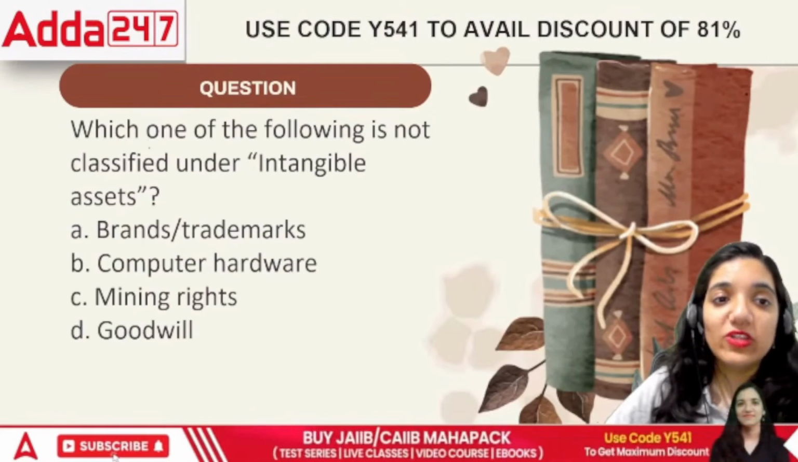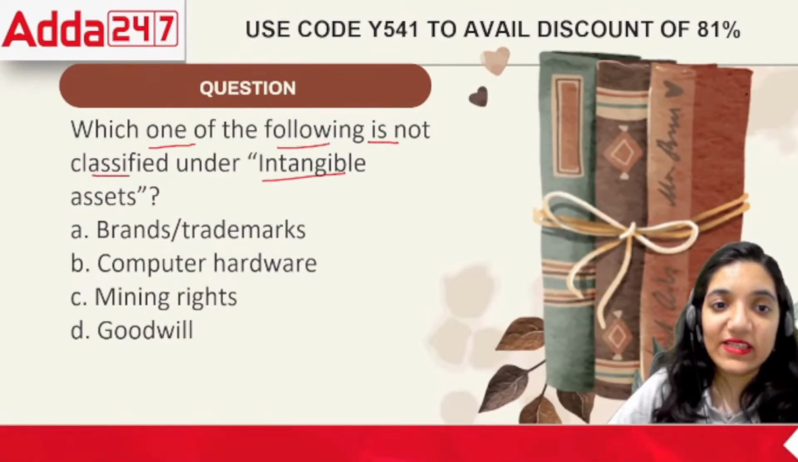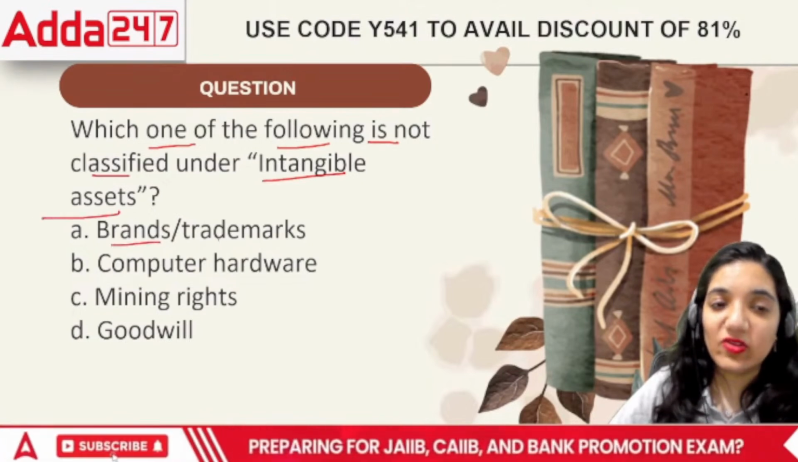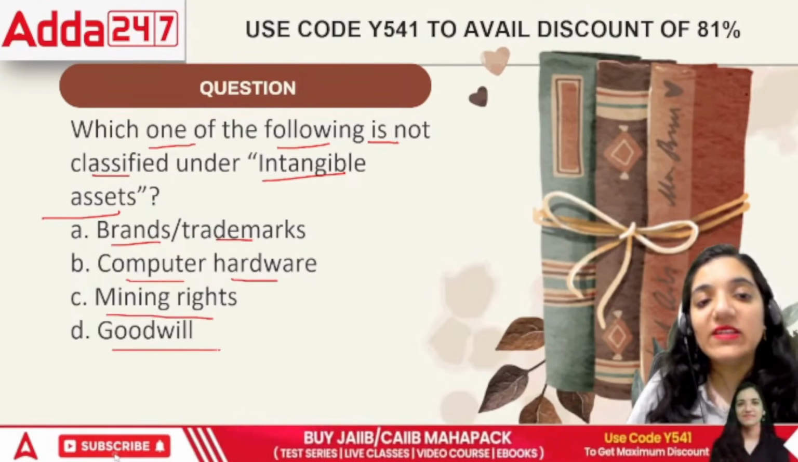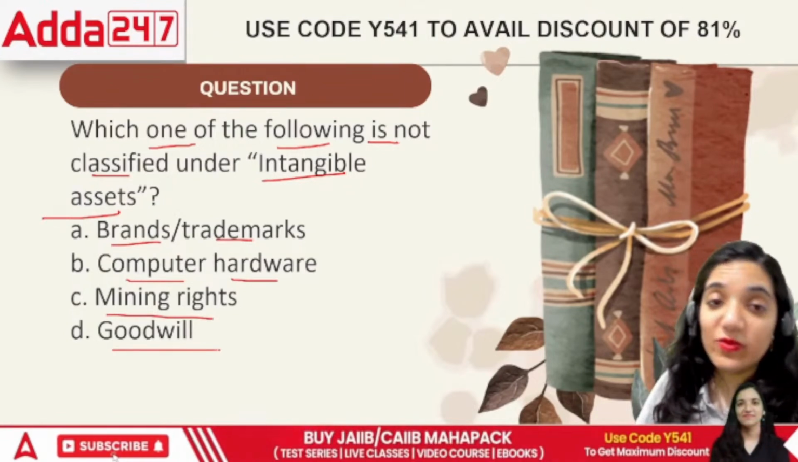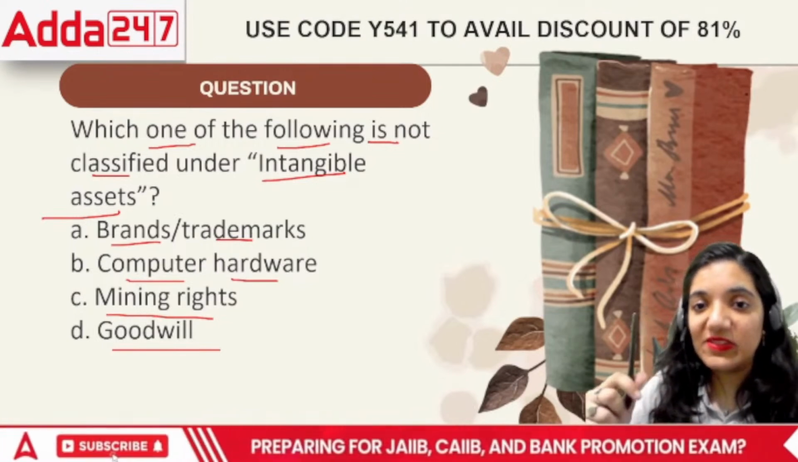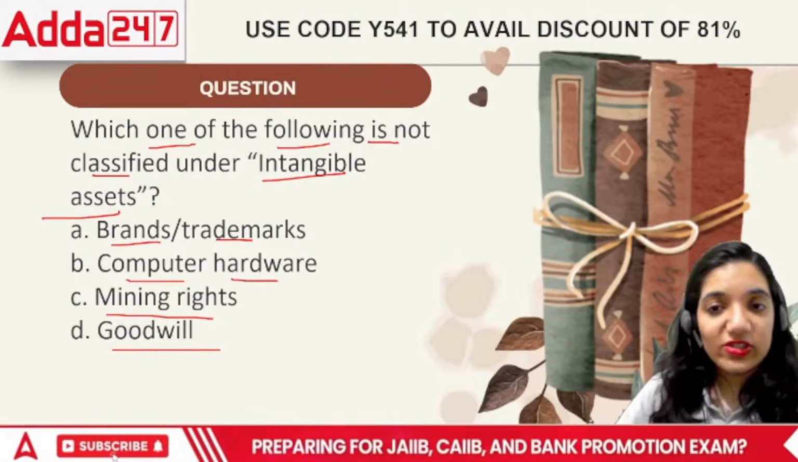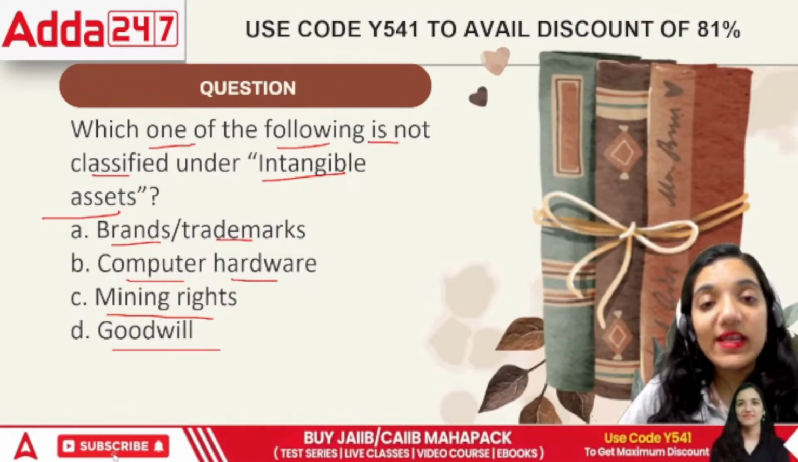Next point, which one of the following is not classified under intangible assets? Brands or trademarks, computer hardware, mining rights or goodwill. See, intangible means any asset which cannot be touched. For example, I can touch this. This is basically a tangible asset. The digital tab or the equipment that I'm using, I can touch them. So they are tangible assets.